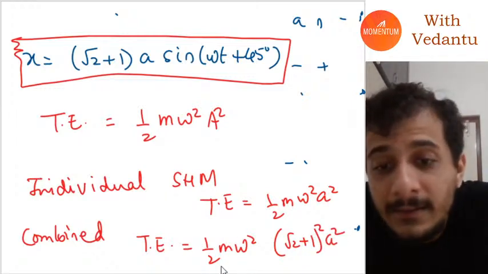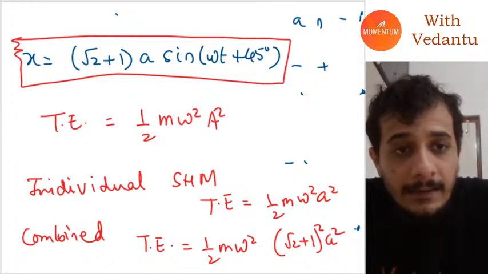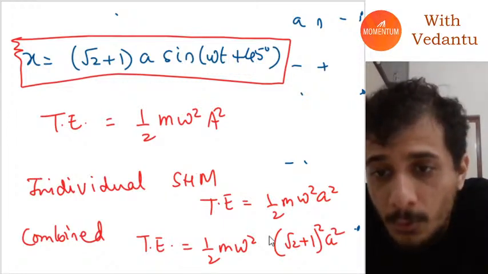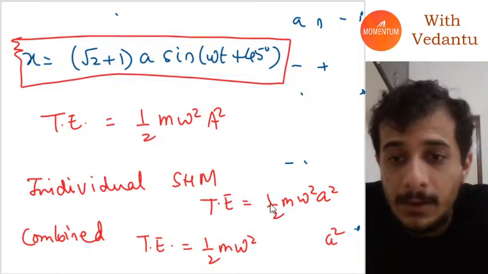Now, if you see, that will just become root 2 plus 1 the whole square, which is just 3 plus 2 root 2.